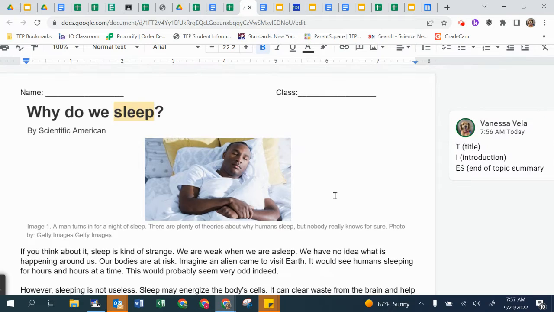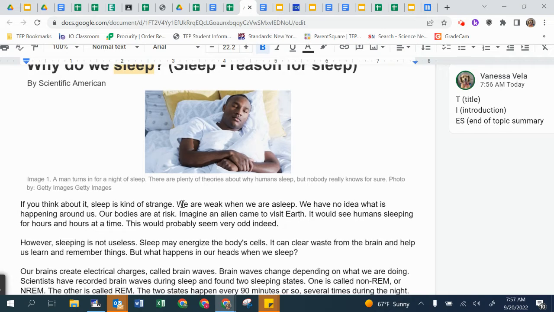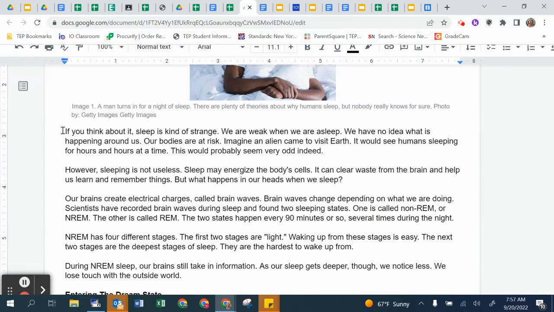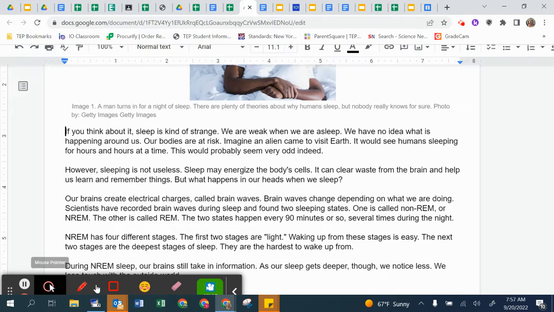Next thing that we are going to do, since for the title, we can think of the topic possibly being about sleep and maybe the reason for sleep. No question mark needed. So let's figure out if that's true. First thing you should do is label your paragraphs. So for example, this is paragraph 1, this is paragraph 2, this is paragraph 3. Even if it's just one line, you need to label it that way. So go ahead and do that.